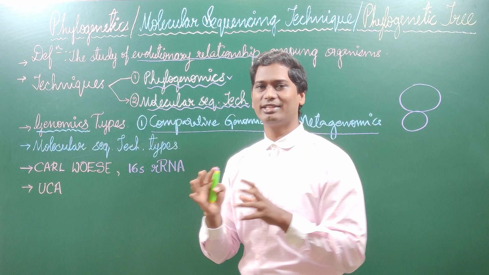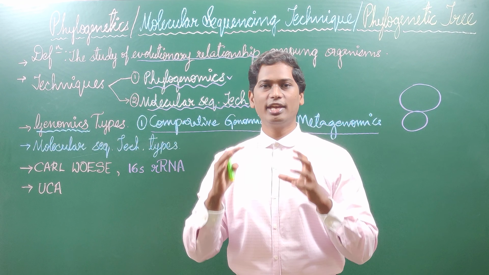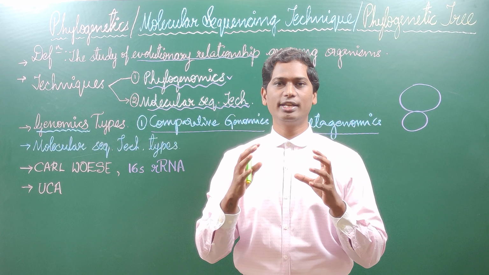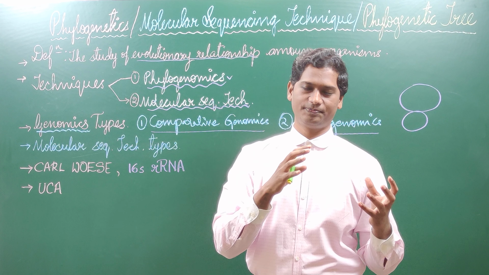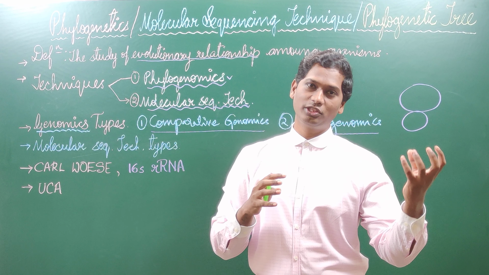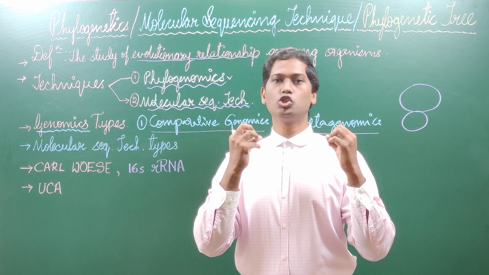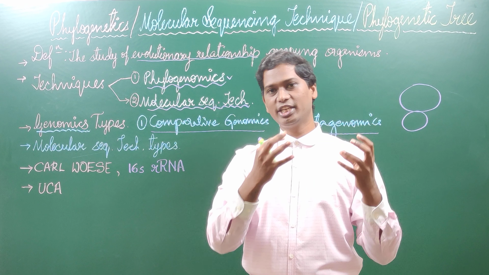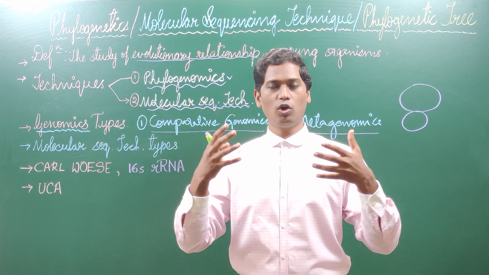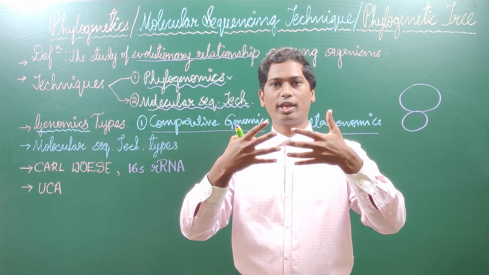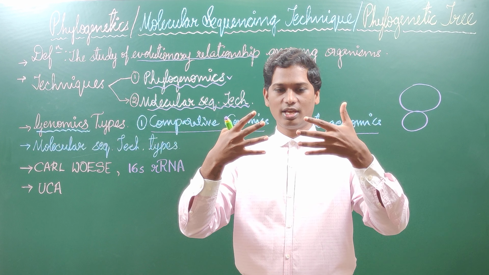Comparative genomics is very simple. See, what is your idea here? You want to study the evolutionary relationship between me and yeast. What I do is, I simply take the genome of yeast and the genome of me. After sequencing, I will get the data. The data which I got in my hand, I will compare between these two organisms. This is me and this is yeast.